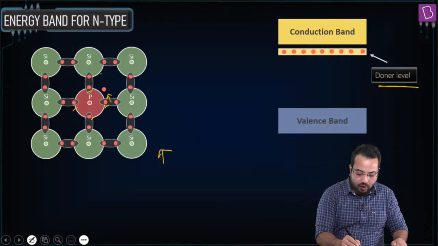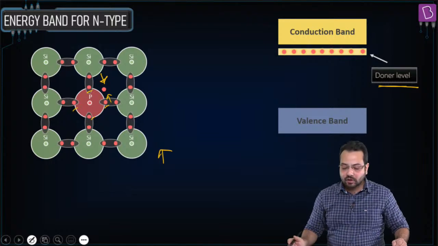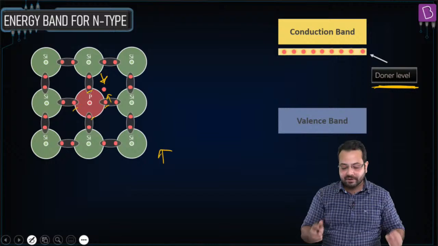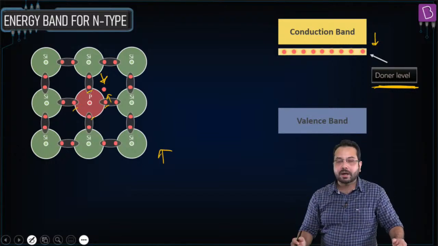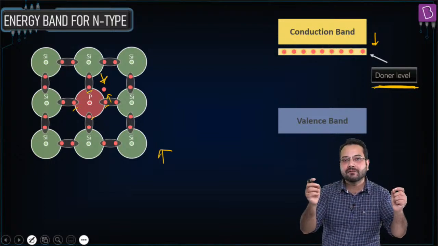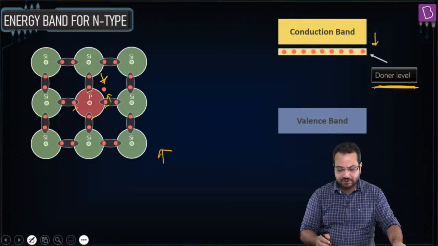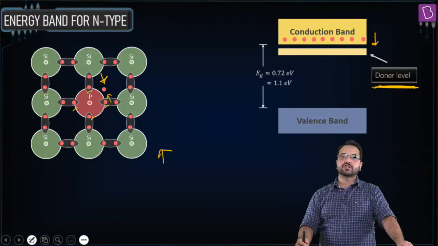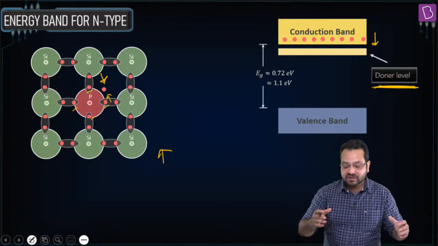Okay, so these electrons on the energy spectrum, where are these electrons? These electrons are in the donor level, and you can see that the donor level is just below the conduction band. The energy of this donor level is just below the conduction band, meaning even if we give it a small amount of energy, all these electrons are very readily going to go into the conduction band. Hence, we are going to have a very high concentration of charge carriers.